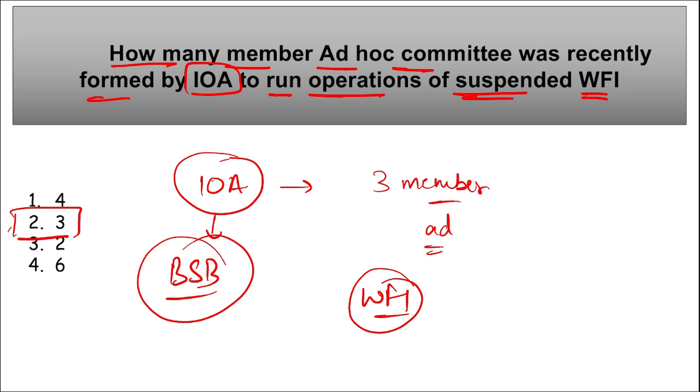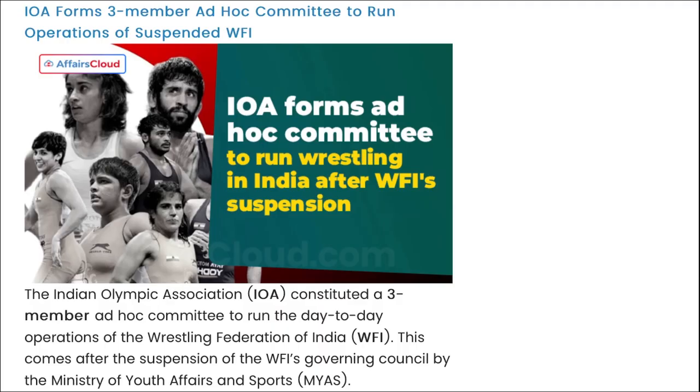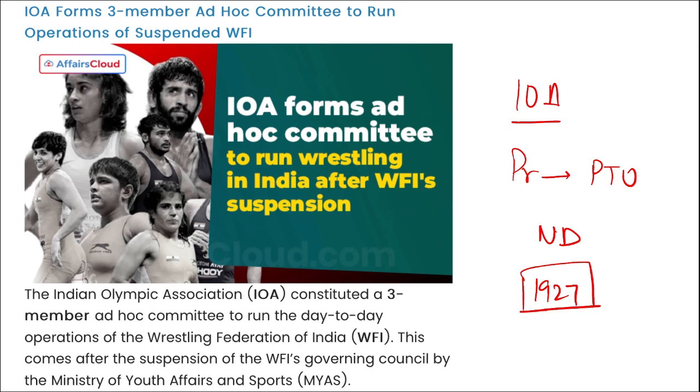Right? What was the reason of the suspension? The reason was that the new chief of the WFI was a close member of Brij Bhushan, correct? And who is Sanjay Singh? He was the close aide of the earlier president Brij Bhushan Sharan, due to which he was suspended, correct? And it was suspended due to various allegations of arbitrary decisions by the newly elected officers of this council of WFI. Then if we talk about the IOA, Indian Olympic Association, who is the president? PT Usha, headquarters is in New Delhi, and it was established in 1927.